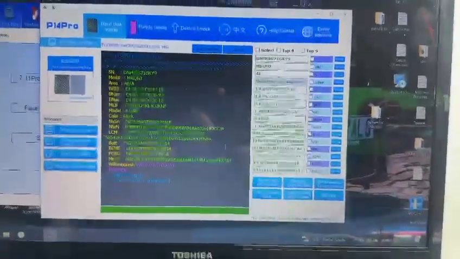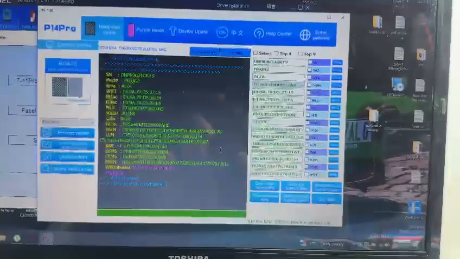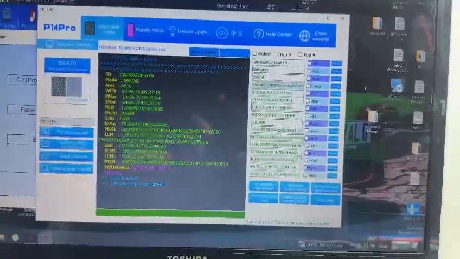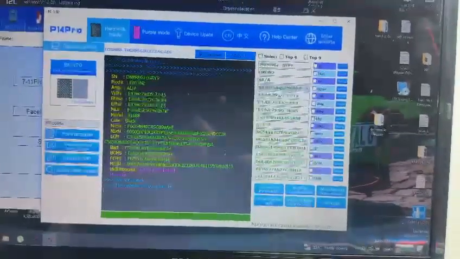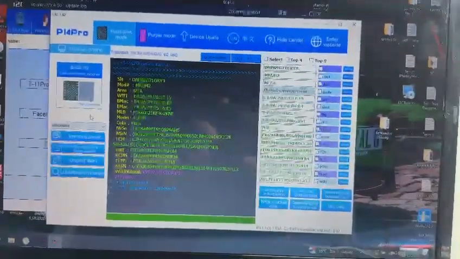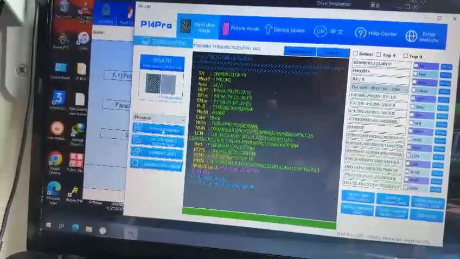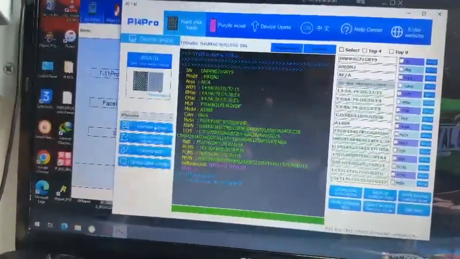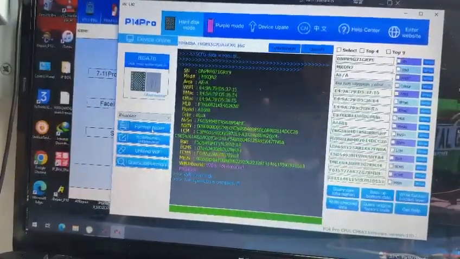Okay, let's say there's something wrong with the NAND IC. I got an error from the software: error 49, error 9, error 4013. So I will format and repair because I got an error from the flashing. Okay, I will try it.